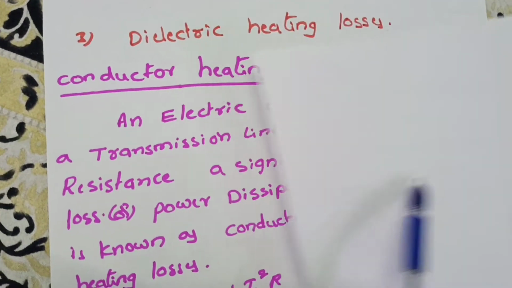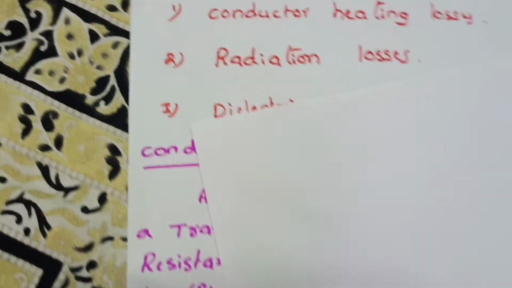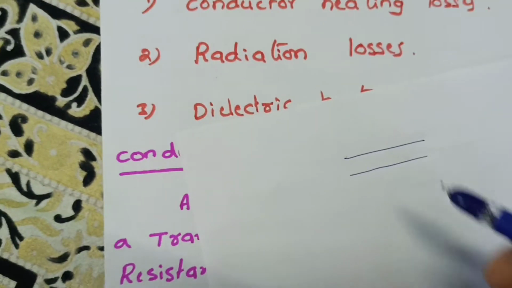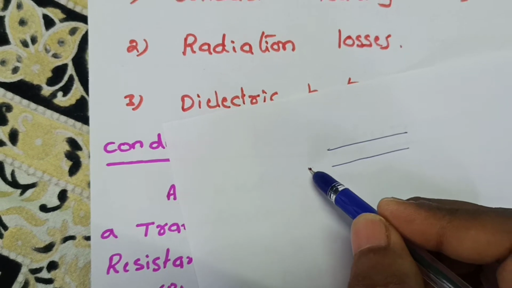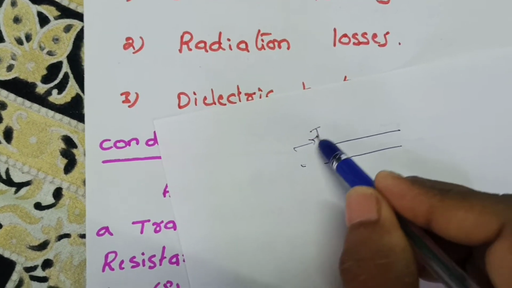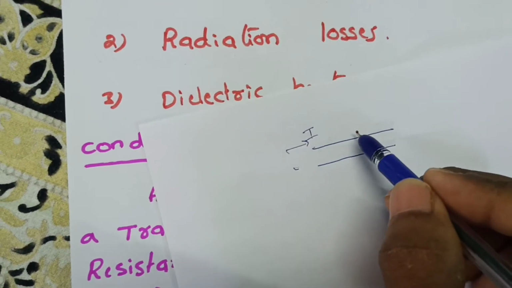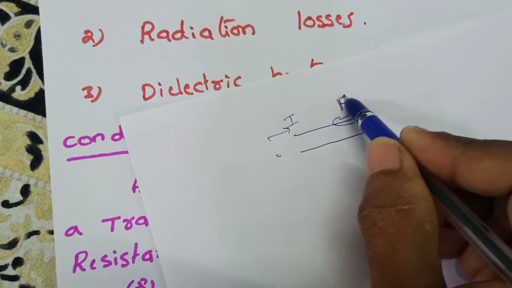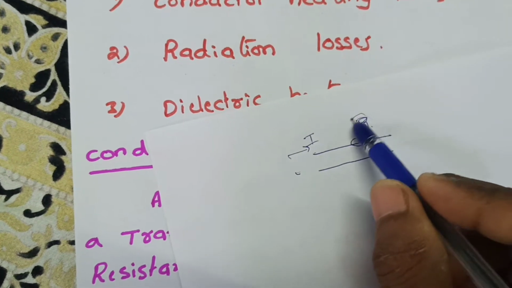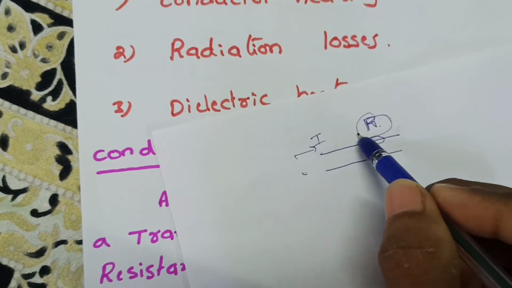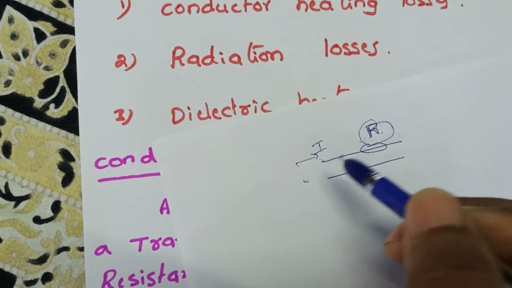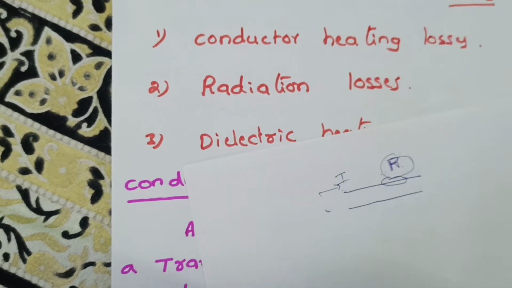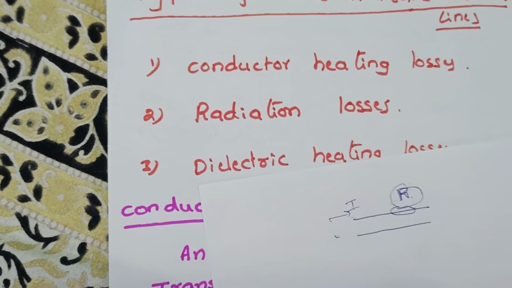So if it is a transmission line, in this transmission line current is flowing. When the current is flowing, due to some resistance, it consists of an R value. So due to some resistance, some amount of power can be dissipated, or some amount of power is lost. This loss is known as conductor heating loss.